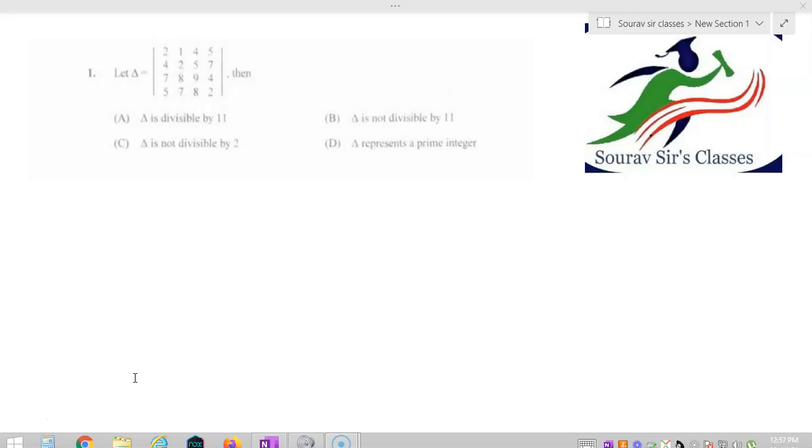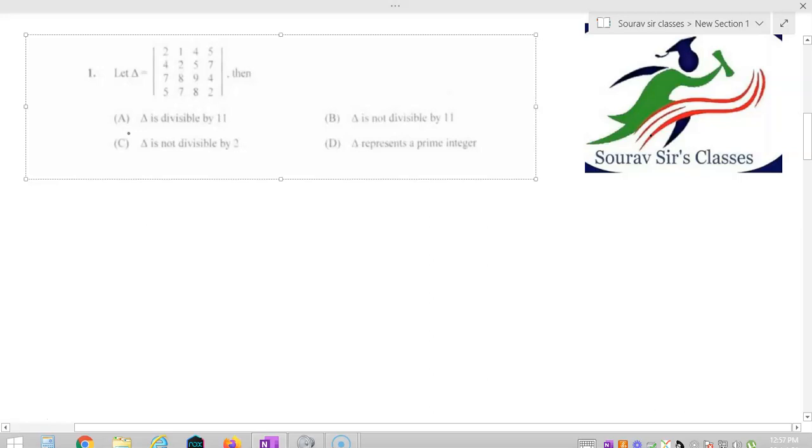Question number 1 says that delta is the determinant of this 4x4 matrix. There are 4 options. Option A says that delta is divisible by 11. Option B says that delta is not divisible by 11. Option C says that delta is divisible by 2. Option D says that delta is a prime integer.